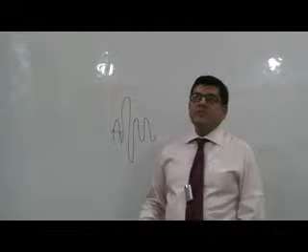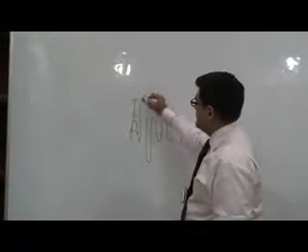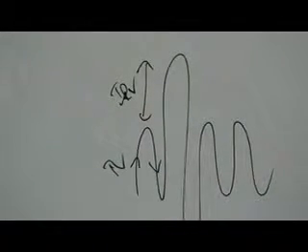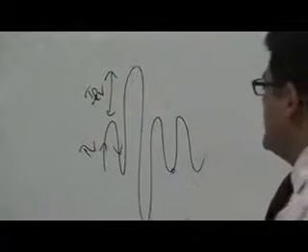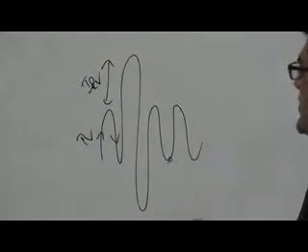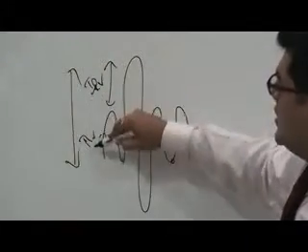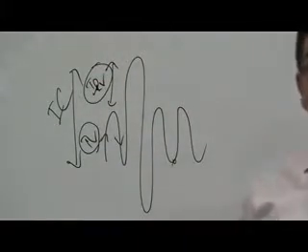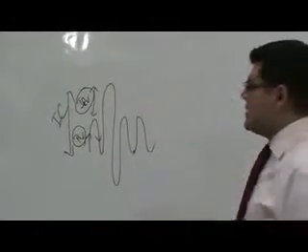What is the amount of air that can be breathed in by a maximal inspiratory effort over and above tidal volume? It is inspiratory reserve volume, right? What is the amount of air that can be breathed in by a maximal inspiratory effort after tidal expiration? Tidal expiration ends here. An individual breathes in with a maximal inspiratory effort after tidal expiration. What is the amount that he breathes in? It's the sum of tidal volume and inspiratory reserve volume. It is inspiratory capacity. How are lung volumes and capacities different from each other? The combination of two or more lung volumes makes a capacity.